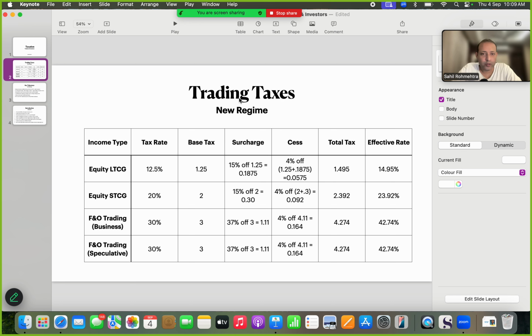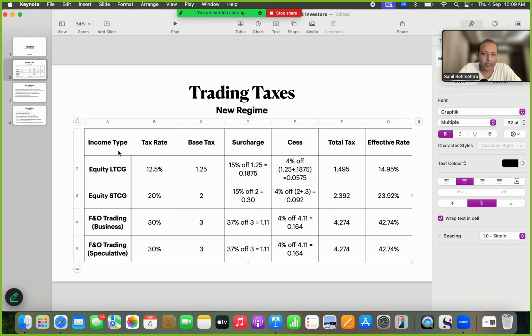So when it comes to taxes on trading, we have basically four income groups. Now the four income groups I have put in column A. You can see the four rows. That is long-term capital gain through equity, short-term capital gain through equity, F&O trading as business income, and F&O trading as speculative income. So you will have these four income groups in your tax slab, in your ITR.